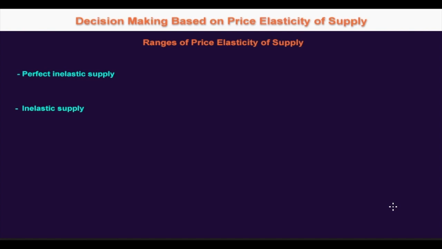The second type of price elasticity of supply is inelastic supply. Supply is relatively unresponsive to a change in price. So the price elasticity of supply for this one would be less than 1. The important point to note here is that the supply curve would always slope upwards, or the coefficient would always be positive. It will not take a negative coefficient.